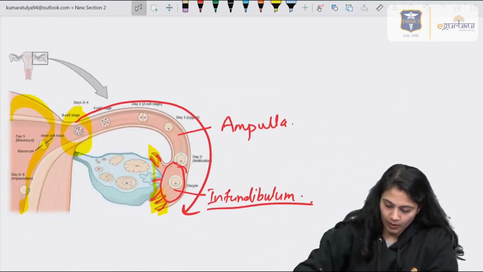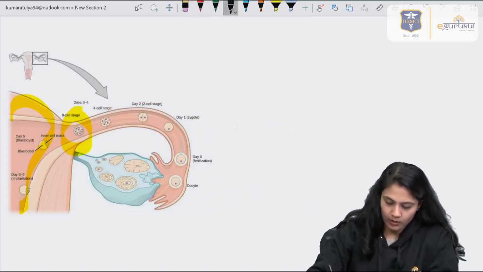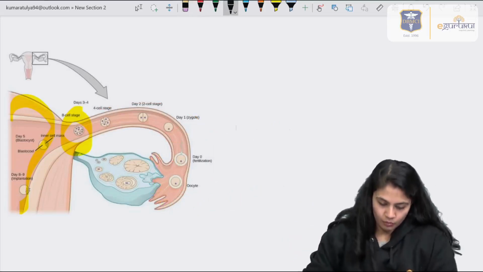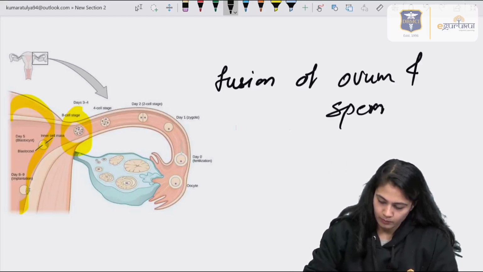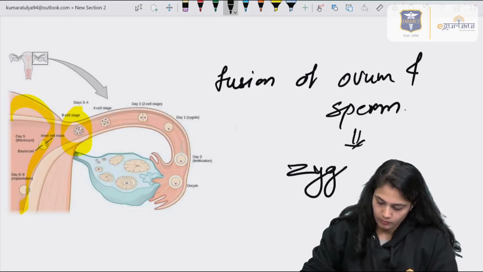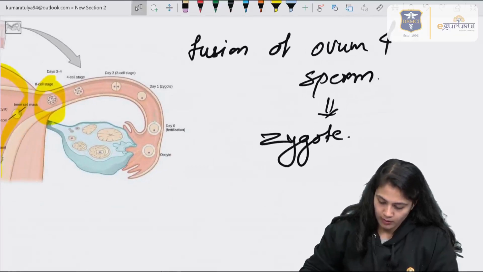Now, what is fertilization? Fertilization is nothing but the fusion of ovum and sperm, which in turn will form the zygote.